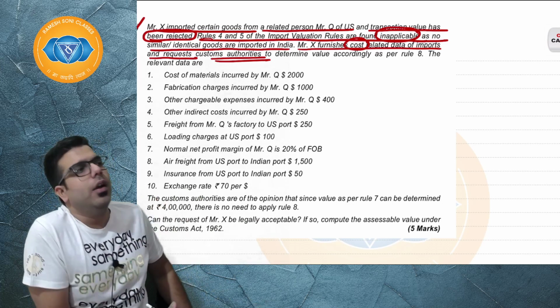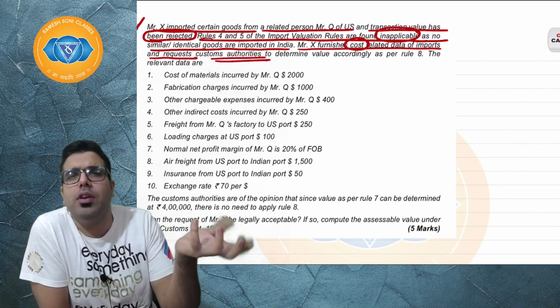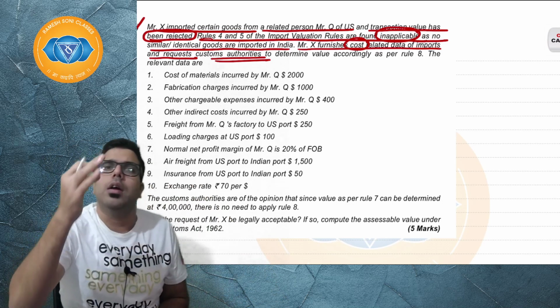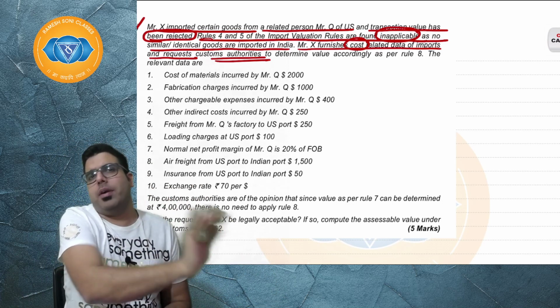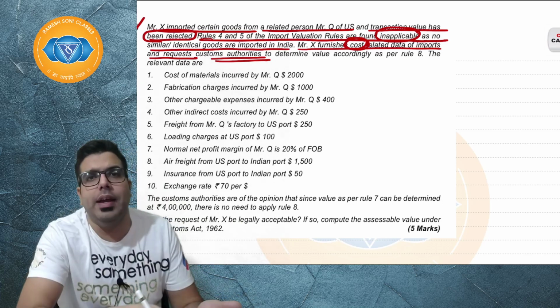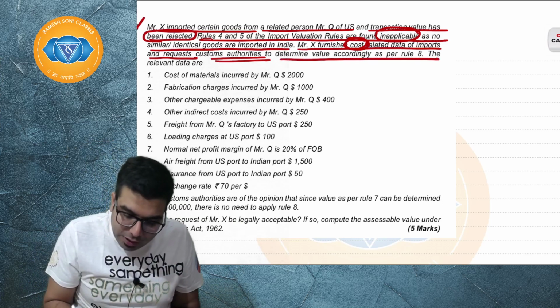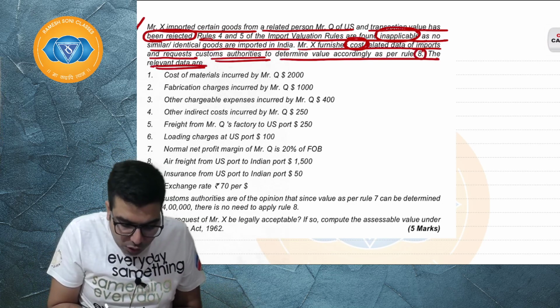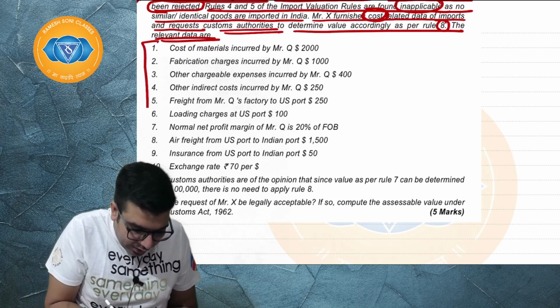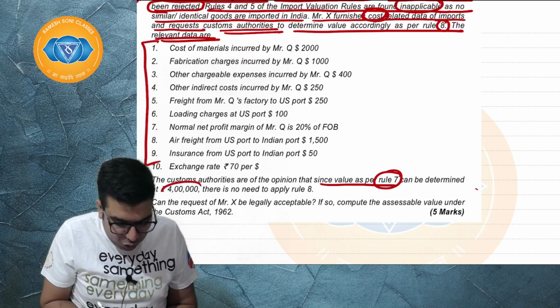So assuming that the person has requested, the officer will apply rule number 8 and then rule number 7 if required. So when he is furnishing cost details, he is trying to say that please apply rule number 8. To determine the value as per rule number 8, the relevant cost details are given. Okay sir, these details are given. The customs authority is of the opinion that as per rule number 7, it should be 4 lakh.